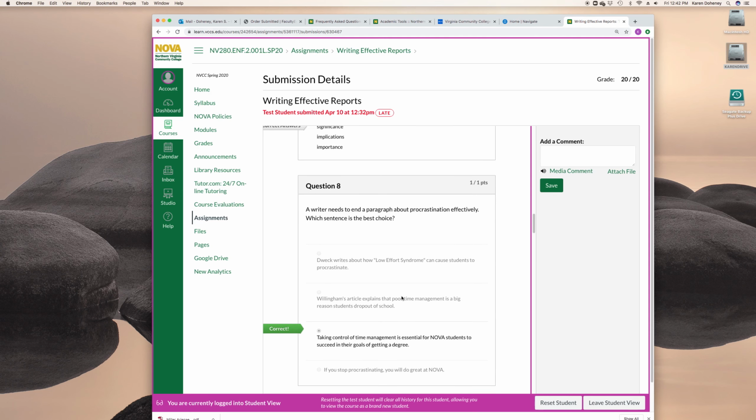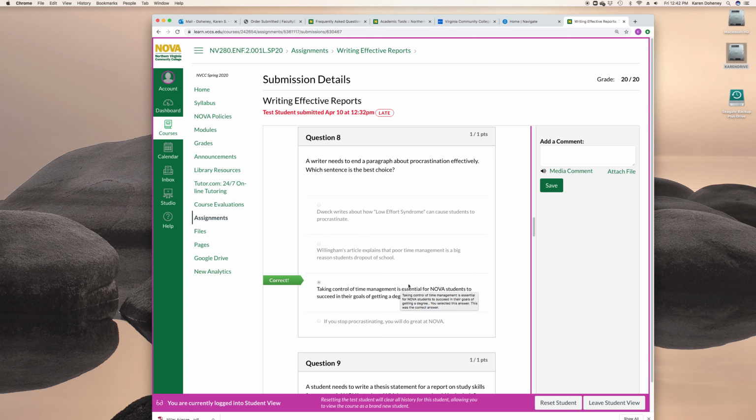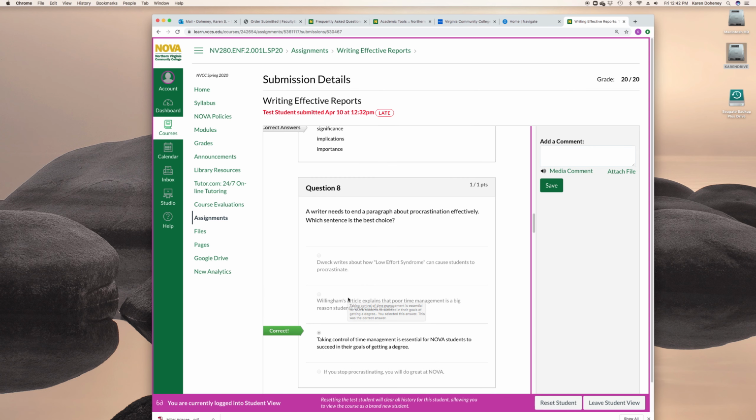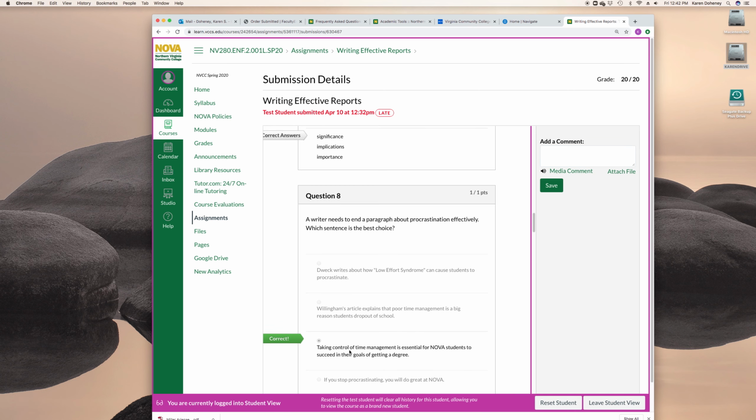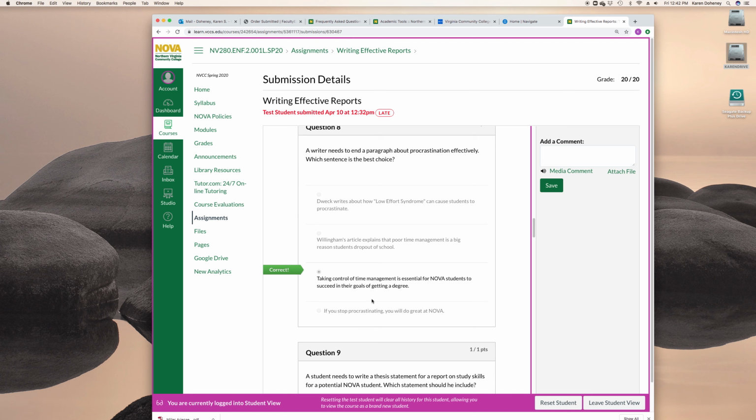Okay, question 8. A good concluding sentence is what we're looking for here. Remember, anytime I have a signal phrase like Dweck writes or Willingham's article explains, this is always going to be evidence. Evidence is always going to come from someone else. The concluding sentence is always going to come from you. So the concluding sentence, once again, is going to explain the significance of the information in the paragraph.